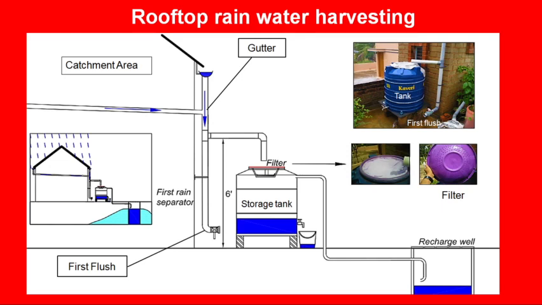So it is advisable that the first rain of the season should not be stored. So it should be flushed out. So an arrangement of first flush is also made in the rooftop harvesting system. So that is how the rainwater from a rooftop can be captured, stored, and used for different purposes.